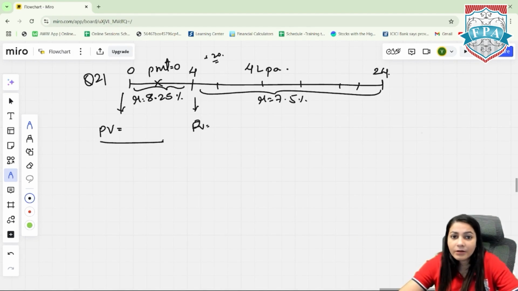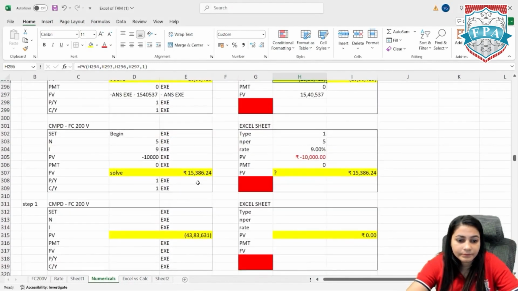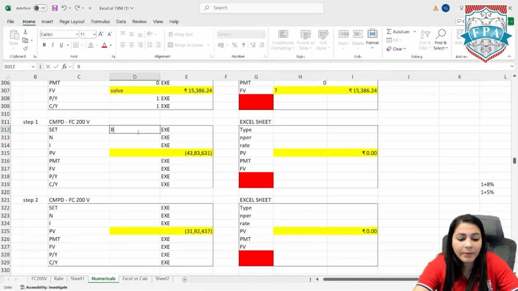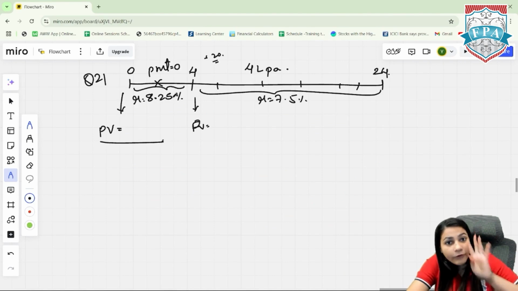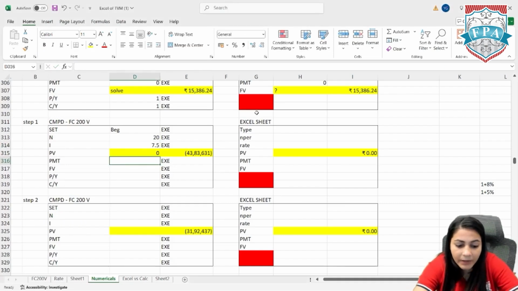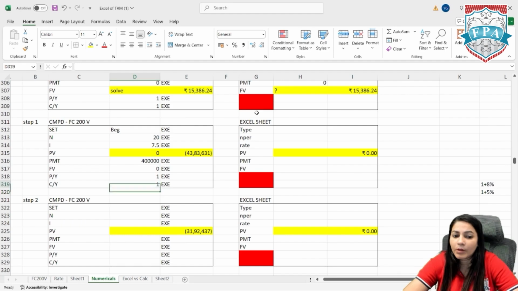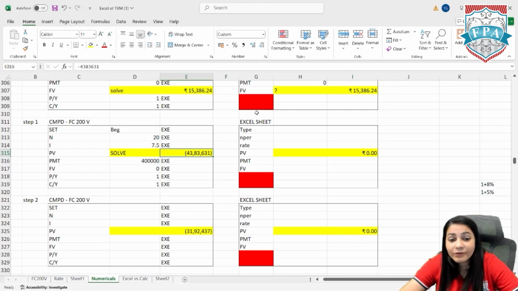Let's try and calculate in the calculator first. Set beginning. 20 years is the period. The rate is 7.5. Be very careful. 8.25 is for the first 4 years. Then the rate is 7.5. So 7.5%. Present value calculate. PMT is 4 lakh every year. Future value is 0. P by Y1, C by Y1. You need to go to the PV and click on the button solve. When you do that, you get the answer as 43,83,631.